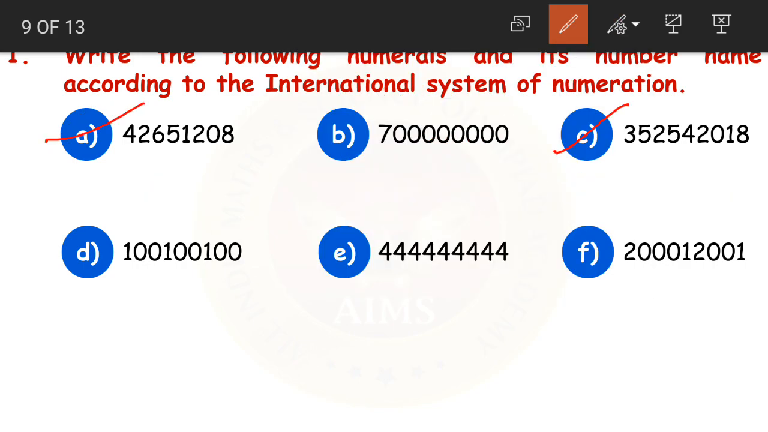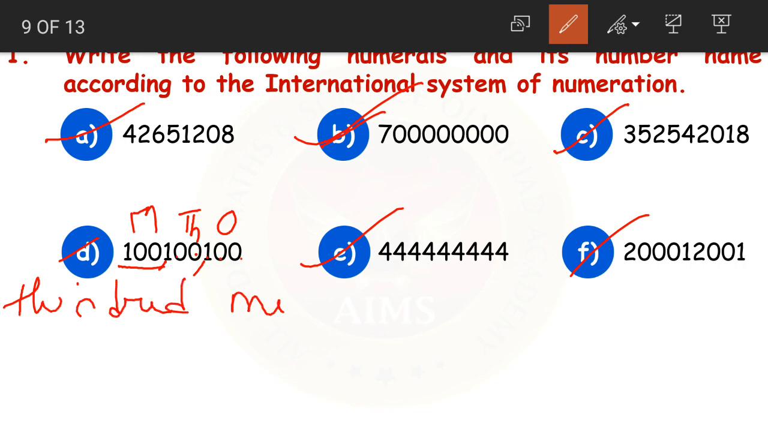A and C and E are for your homework. I'll explain you B, D and F. B is already done. Now we'll move to the question number D. First, mark the periods 1, 2, 3, comma, then 1, 2, 3, comma, then 1, 2, 3. Write the periods ones, thousands and millions period. First millions period we have 100. Now how will we read 100? We read it as 100. So 100 million.